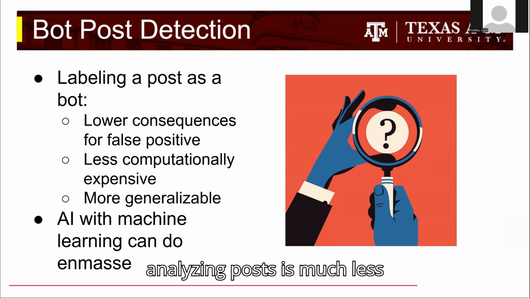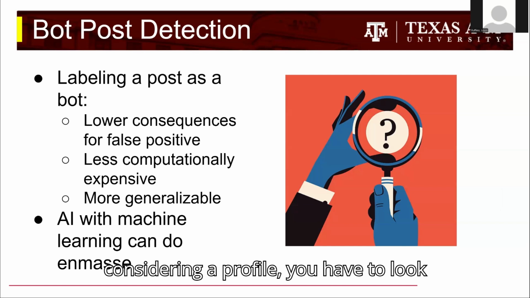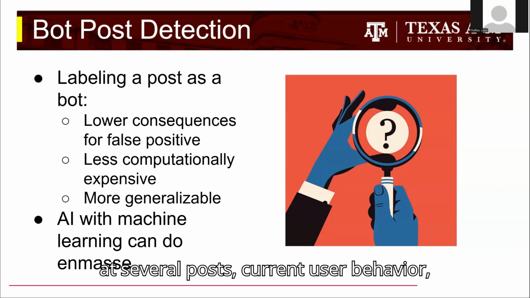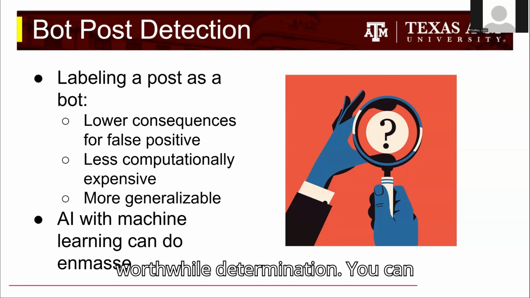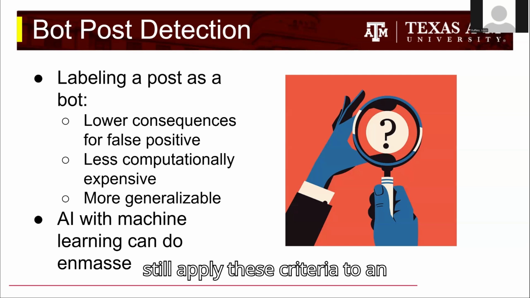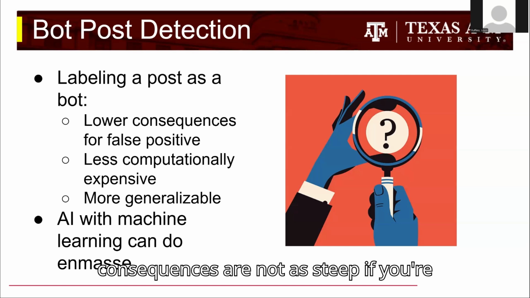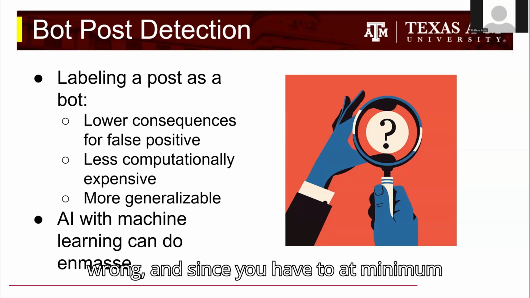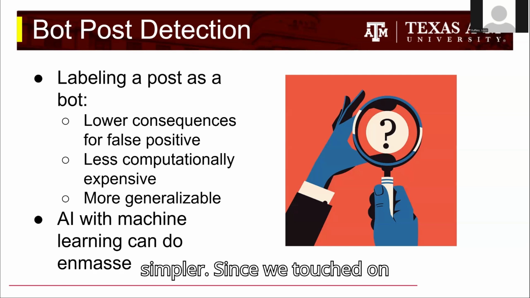Furthermore, analyzing posts is much less computationally expensive. When considering a profile, you have to look at several posts, current user behavior, past user behavior, and potentially interactions in order to make a worthwhile determination. You can still apply these criteria to an individual post, but because the consequences are not as steep if you're wrong, and since you have to, at minimum, consider the single post, it's much simpler.